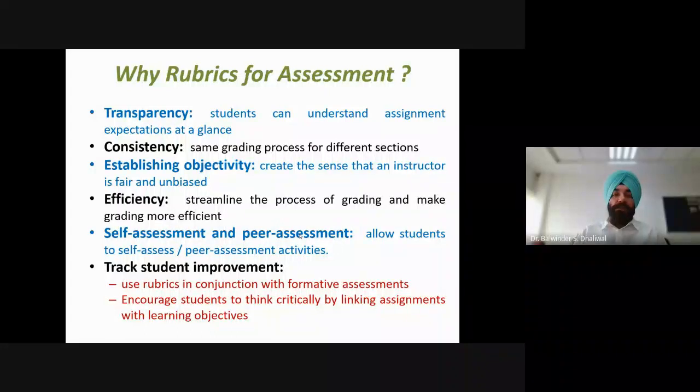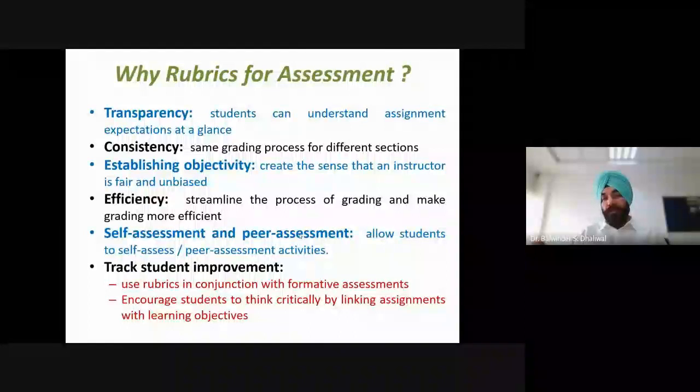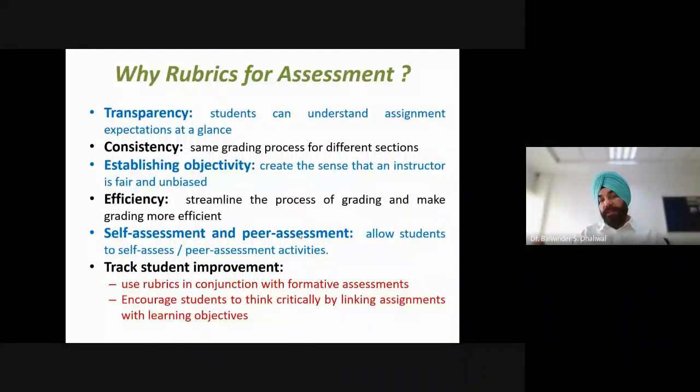So once we share the rubrics with the students, there will be transparency, and students will be able to understand that these are the expectations which are desired to be assessed, or those will be the parameters which will be used for assessing the student work. Another reason is consistency.